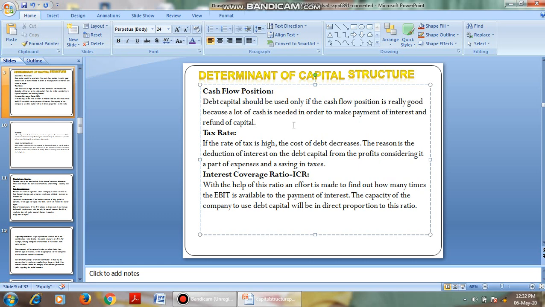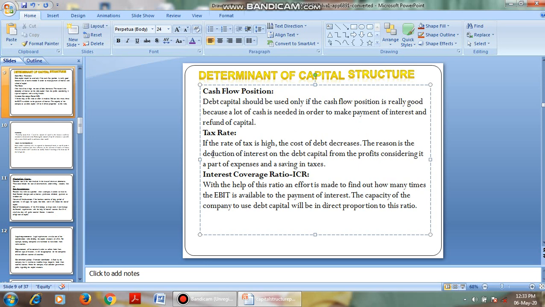Is it not? So if our cash position is good, then we go for debt capital. If our cash position is not good, if our company does not have a sufficient amount of cash, then we have to go for equity capital. That is, based on the cash position, we select debt or equity.